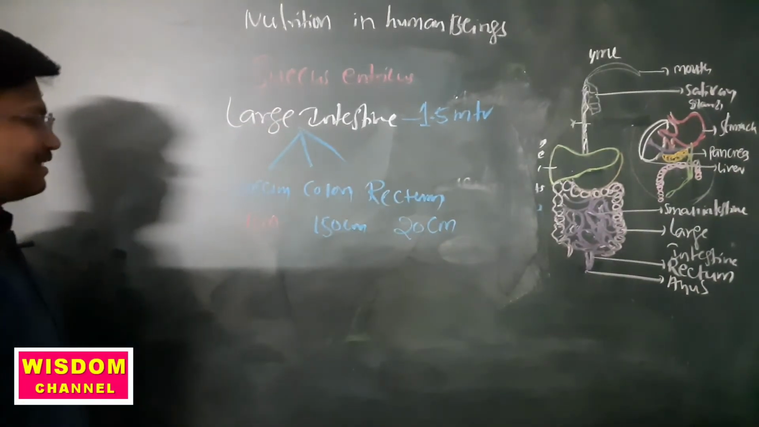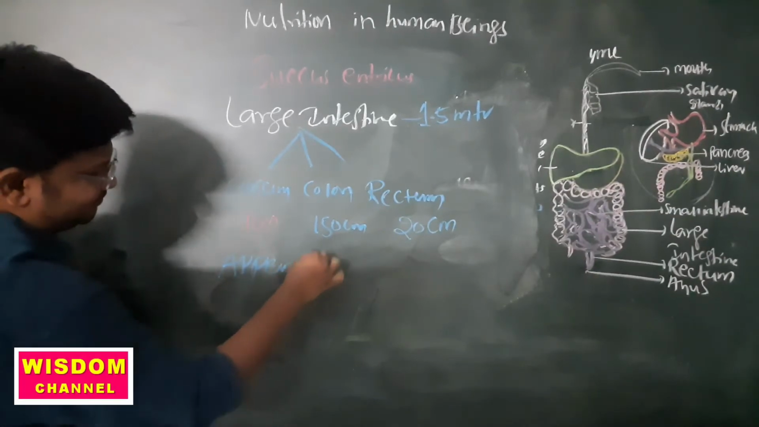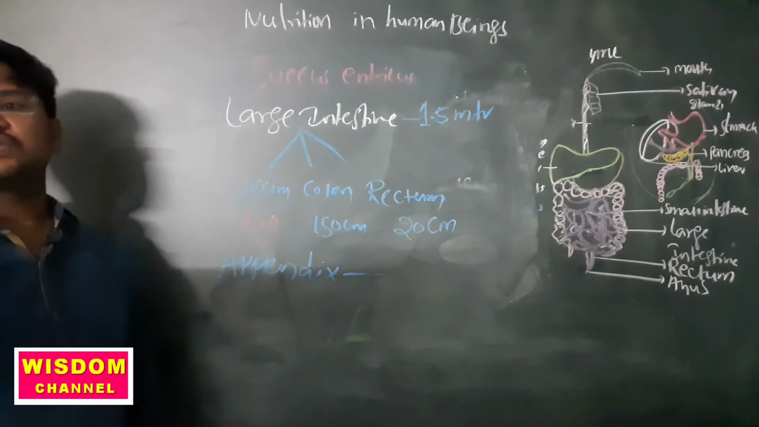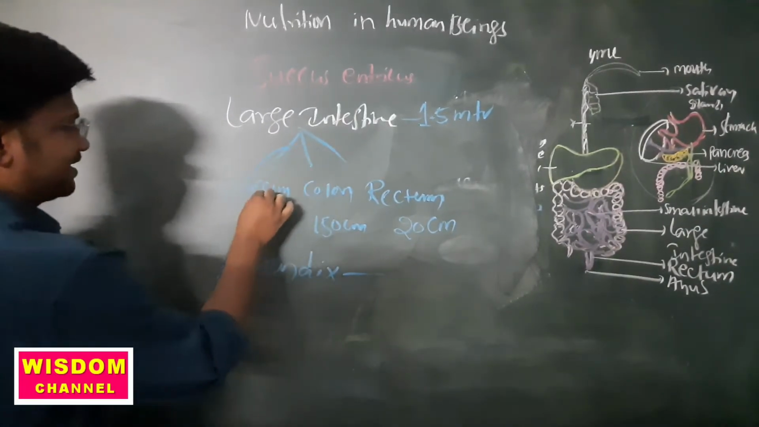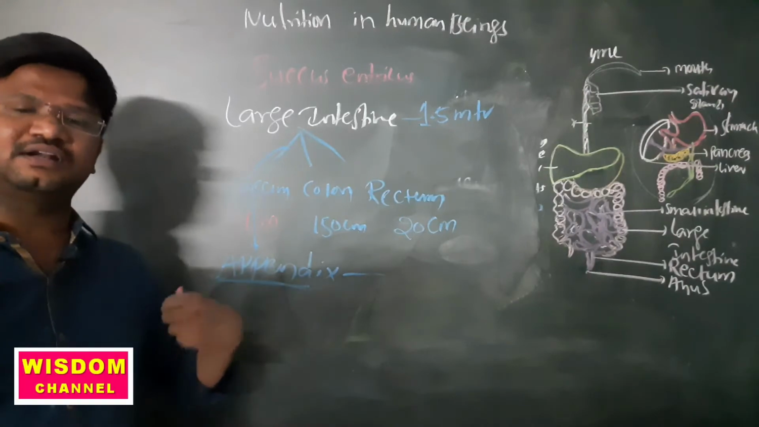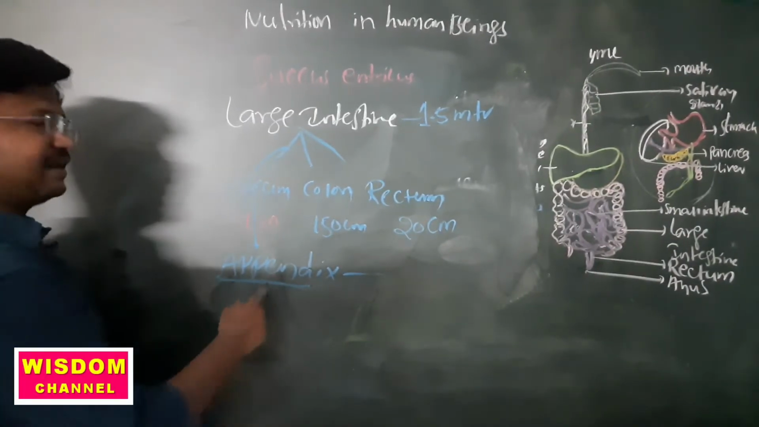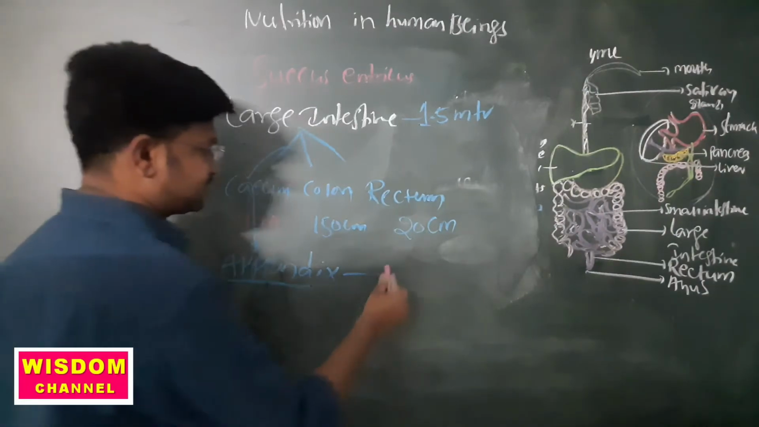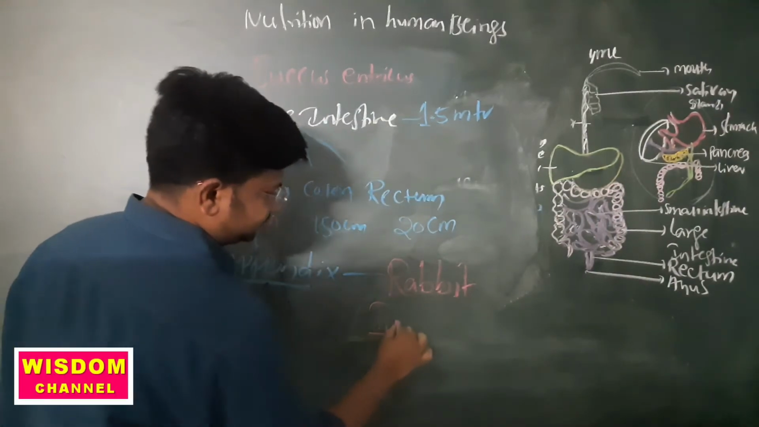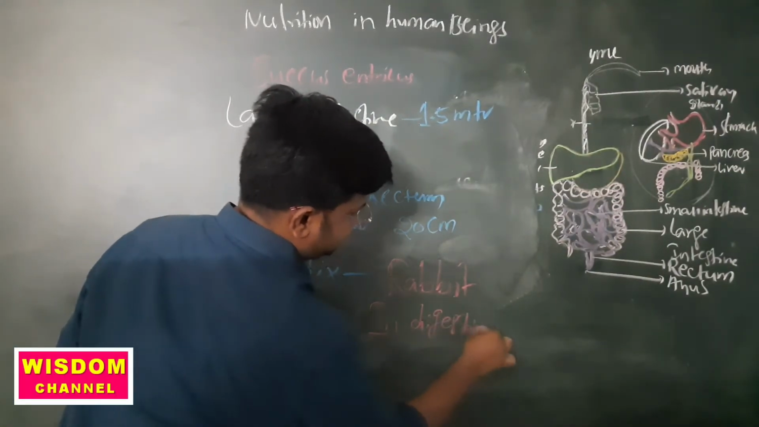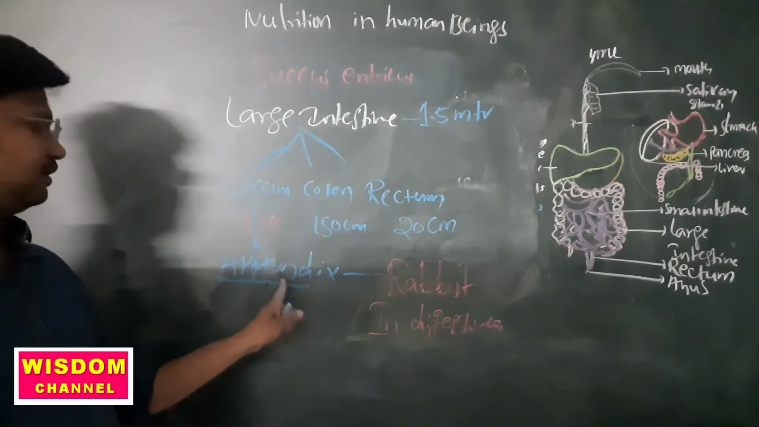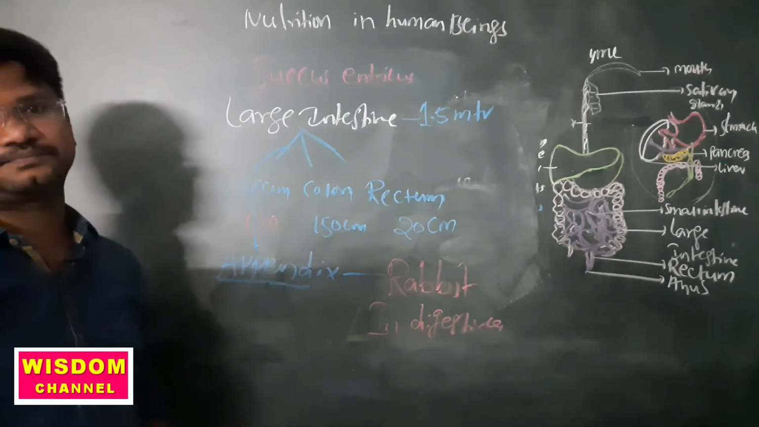Now, which part of the large intestine has the appendix? In our body, the cecum is the place which has this appendix. This is a vestigial organ present in our body. There is no use of this appendix in humans, but it helps in the digestive system of the rabbit. What is the part? That is the cecum.